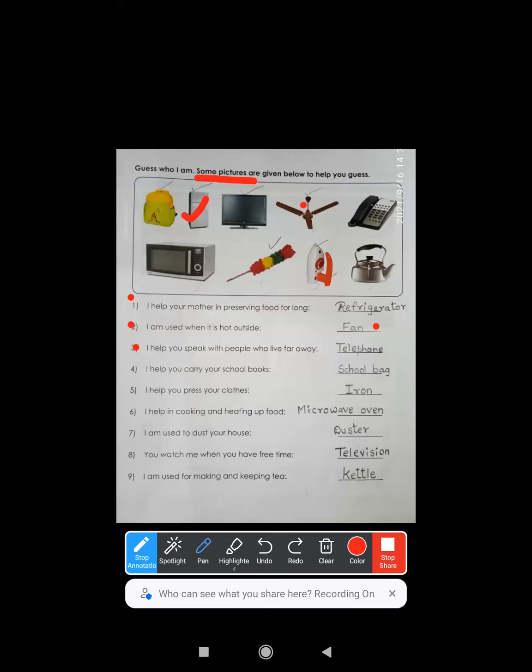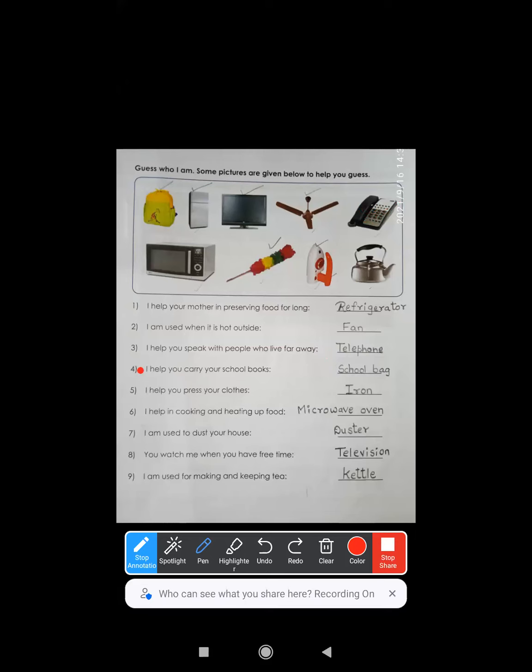Next, I help you speak with people who live far away. Now, many of us have nuclear families, and parents, grandparents, uncle, aunt, or even the elder siblings go far away for some other purpose, and still you are in touch with them because of what? You speak to them through the telephone, right or not? So telephone is the correct answer. The telephone helps you to speak with the people who are not living with you, who are far away from you.